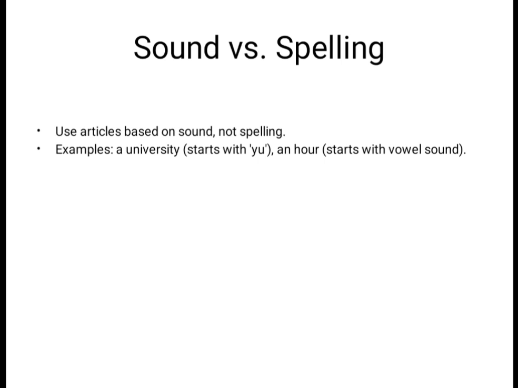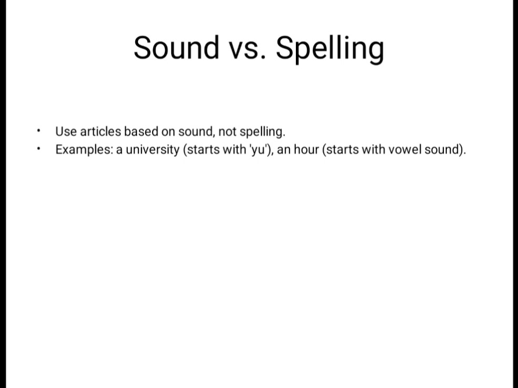So a can be used before singular countable nouns. A is used before a consonant sound, and an is used before a vowel sound. The is used before specific or previously mentioned nouns. Examples for a: a boy, a doctor, a unit.